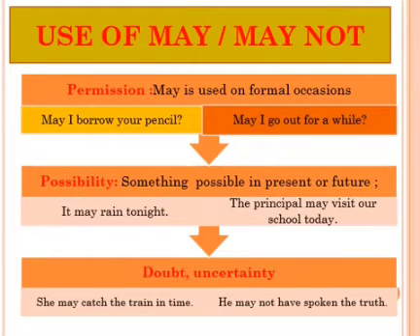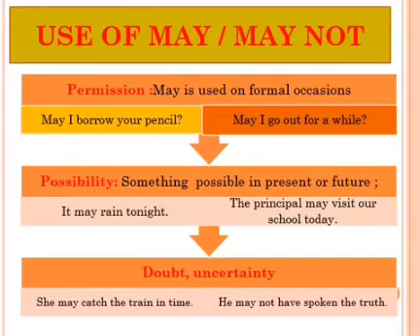Next is possibility. Something possible in present or it can be in the future tense. It may rain tonight. The principal may visit our school today. So here there is a possibility. Or sometimes it is possible in the present or it may be in the future.